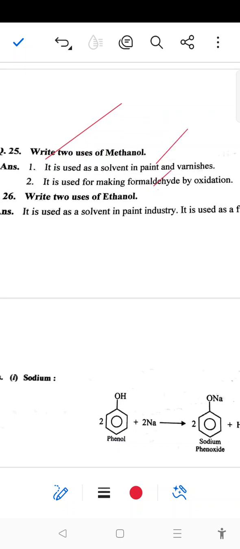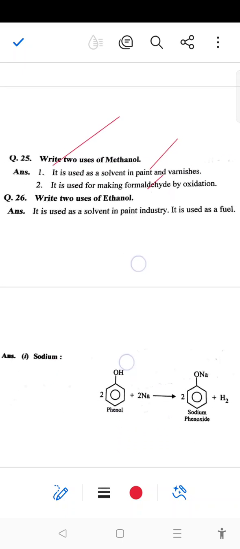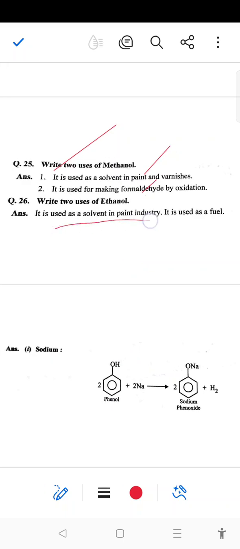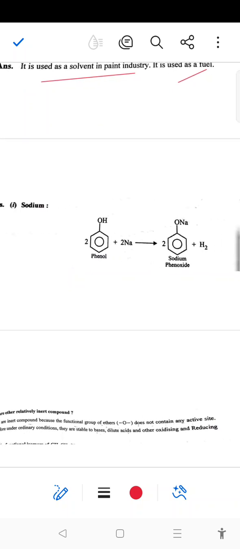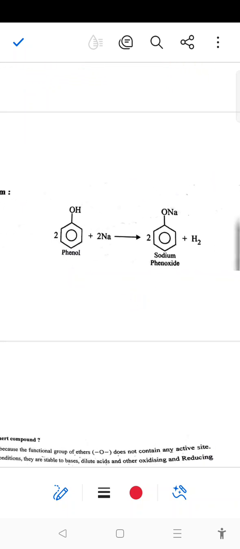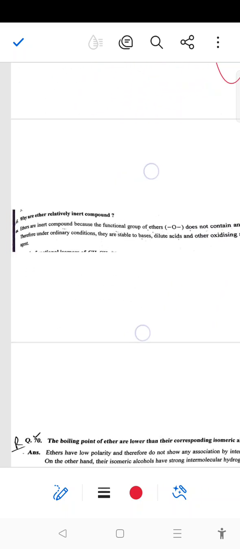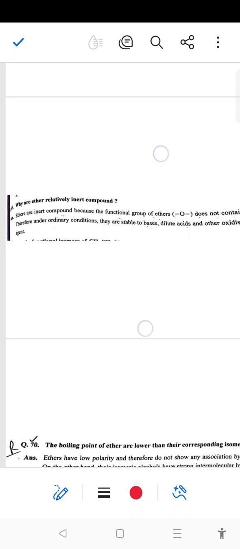Next, two uses of methanol: it is used for paint and varnishes, and it is used for making formaldehyde by oxidation. Two uses of ethanol: it is used in the paint industry and it is used as a fuel. Next, phenol reacts with sodium and will form sodium phenoxide.